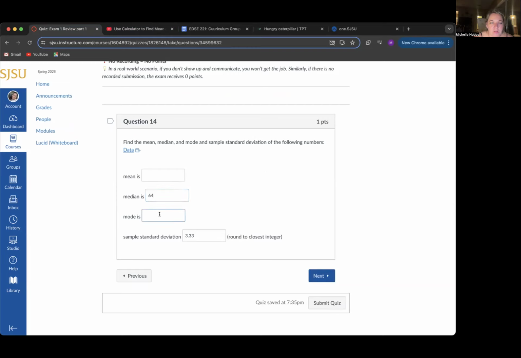I think mode is the one. Let me check my notes real quick, because I think that was question 14. Oh yeah, okay. So I think that was a mistake in the video. The mode is the one with the highest frequency, so that's 65. It was accidentally said 64, so that's where the confusion was. The median is 64, and the mean is 63. Okay, I just wanted to double check that.